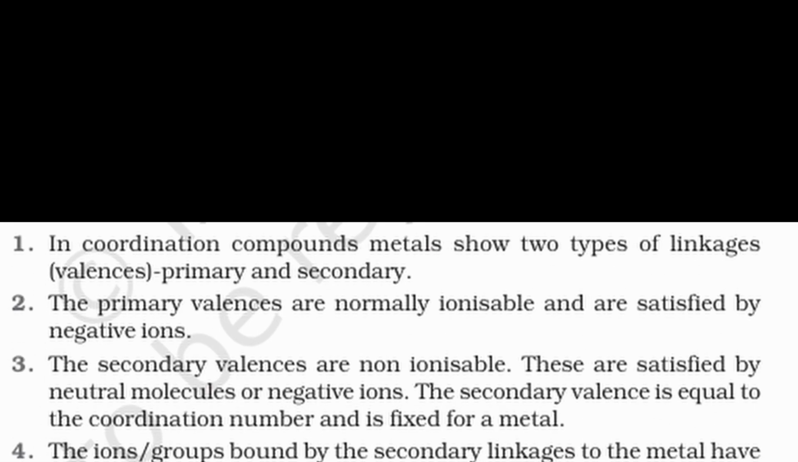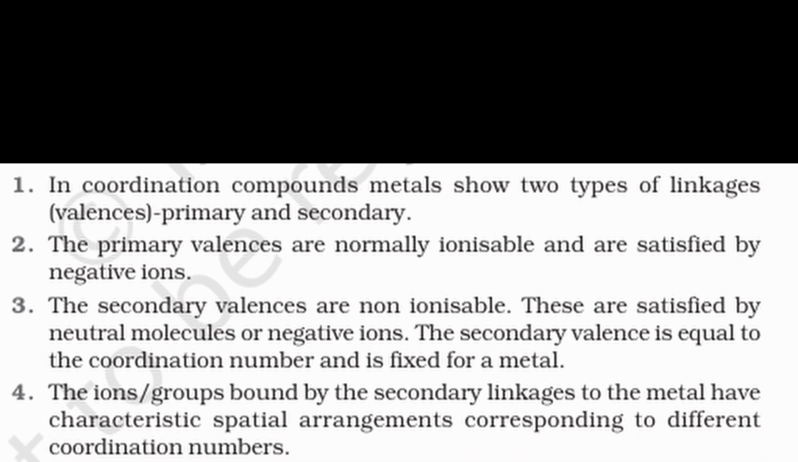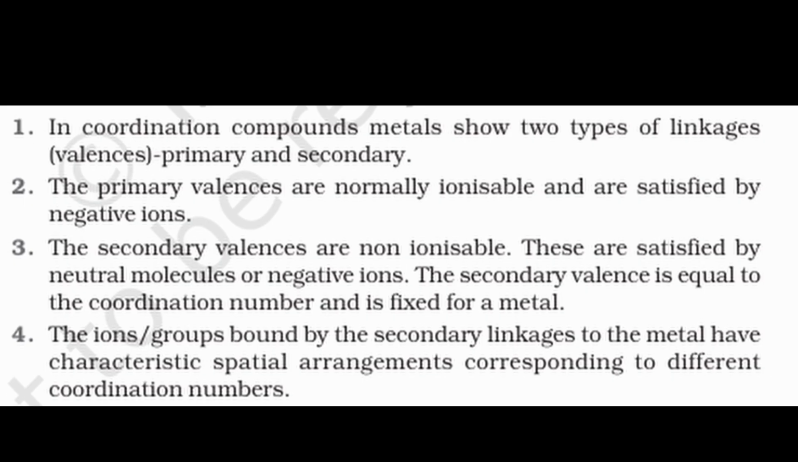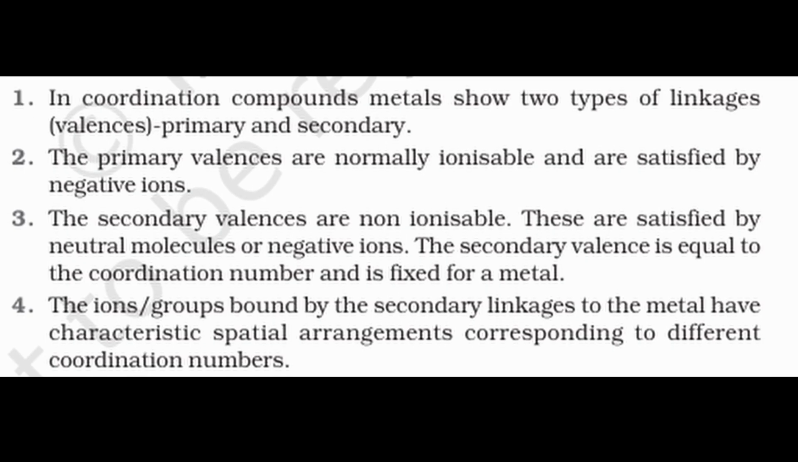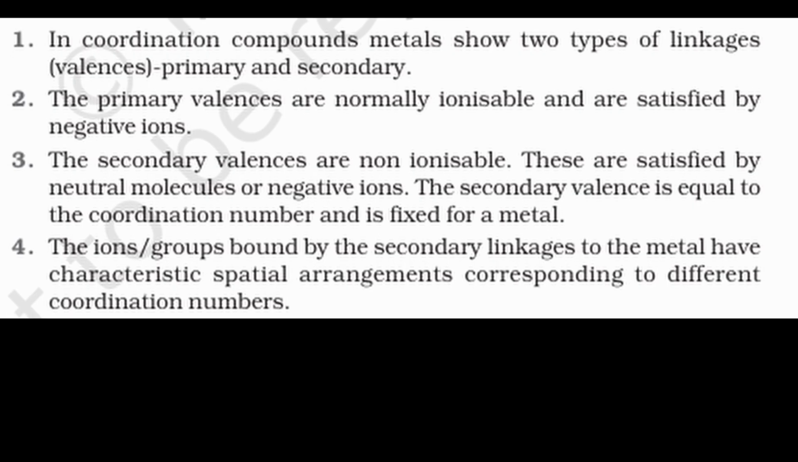1. In coordination compounds, metals show two types of linkages, valencies, primary and secondary. The primary valencies are normally ionizable and are satisfied by negative ions. The secondary valencies are non-ionizable. These are satisfied by neutral molecules or negative ions. The secondary valency is equal to the coordination number and is fixed for a metal.